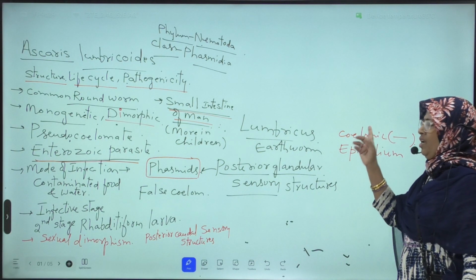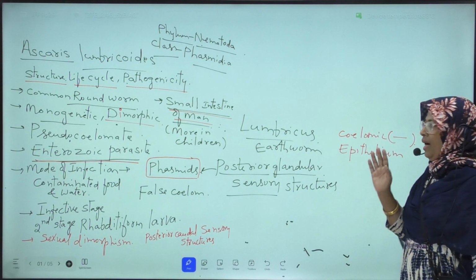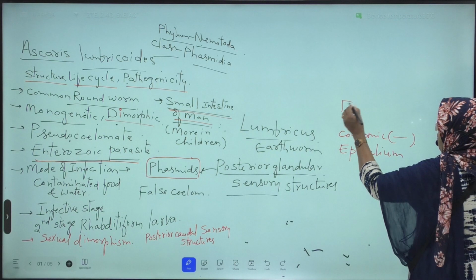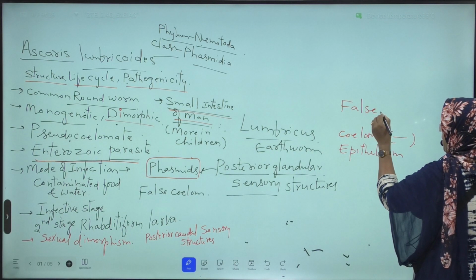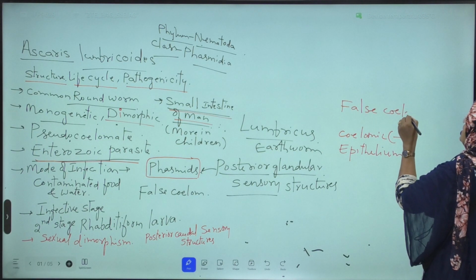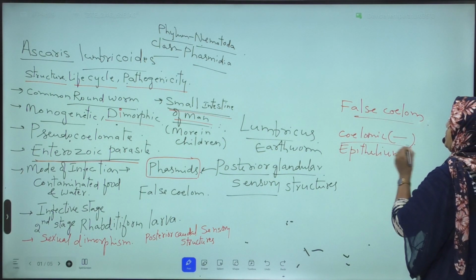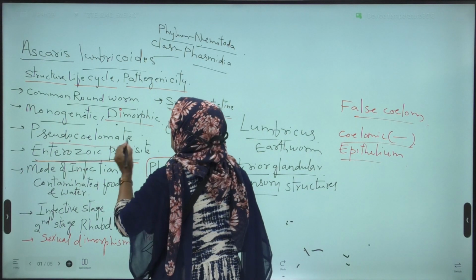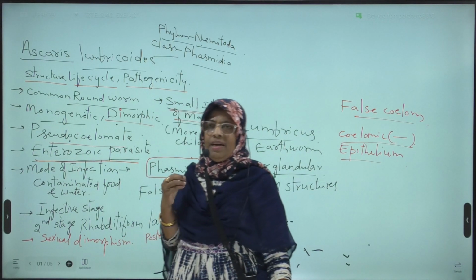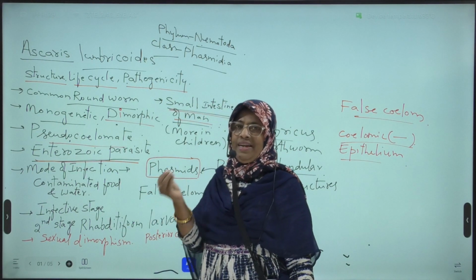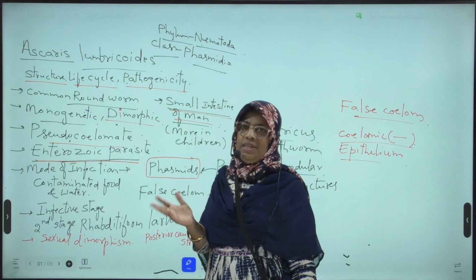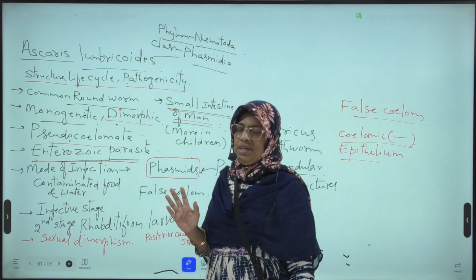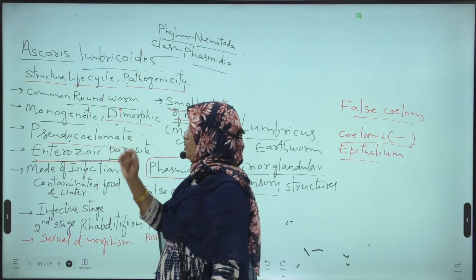Coelom ni chutti coelomic epithelium undadu. Kabatti ee coelom ni emantamu? False coelom, or pseudocoelom ani antam. So Ascaris is a pseudocoelomate animal in which false coelom is present, in which the body cavity is not lined by coelomic epithelium, hence called pseudocoelomate.